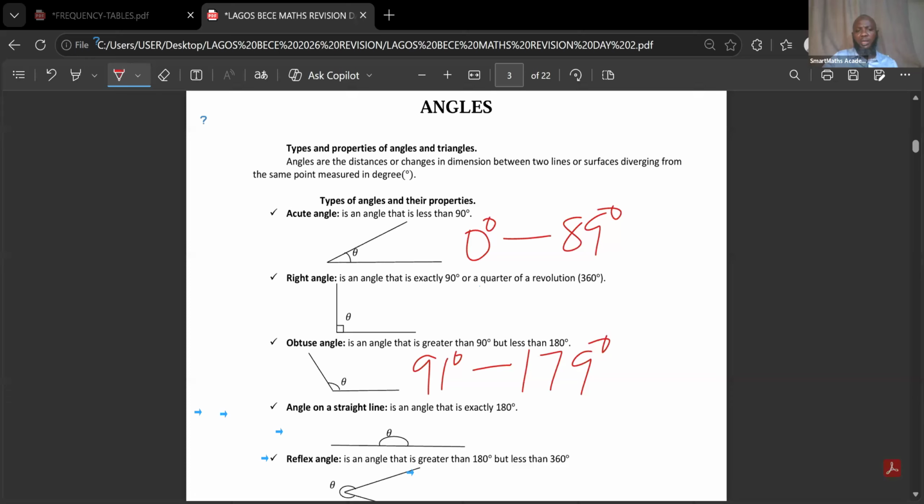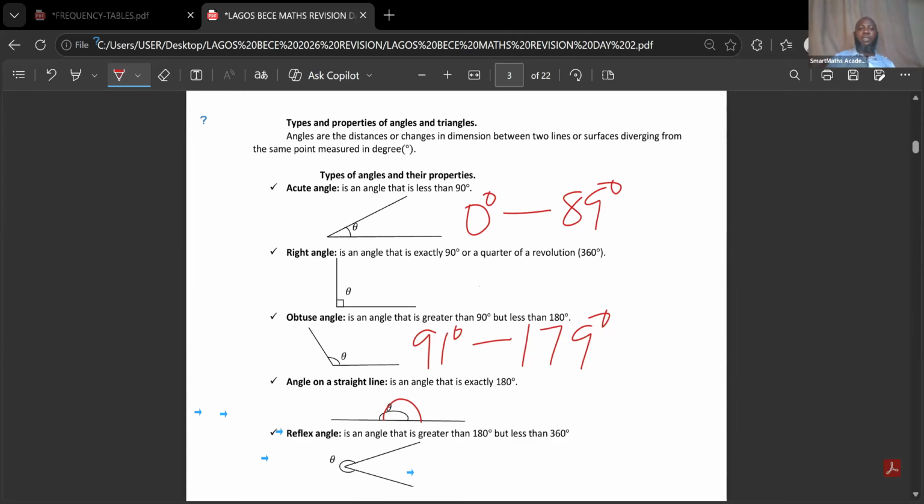Then we have a straight line. Angles on a straight line. So the angle on a straight line is 180. When you have a straight line like this, what you have there is going to be what? 180 degrees. You can see it's following a particular pattern.